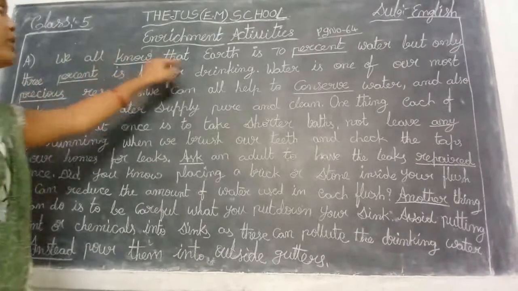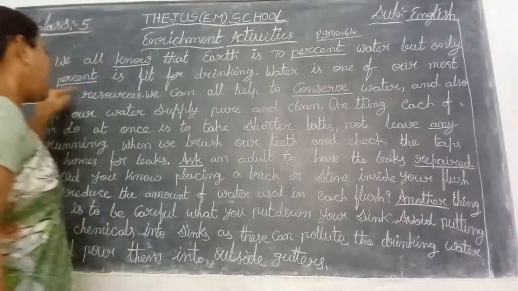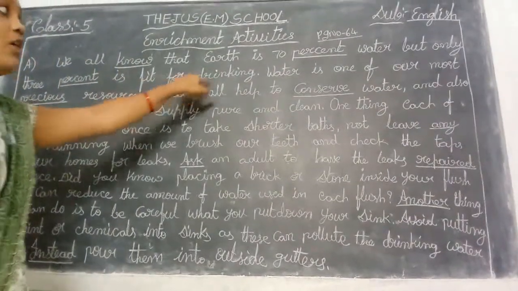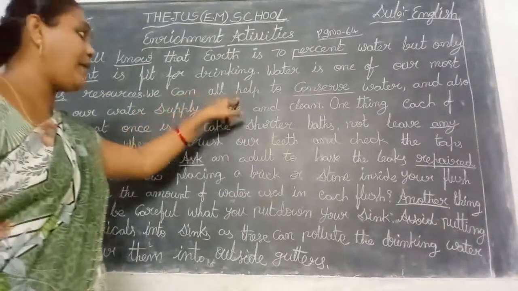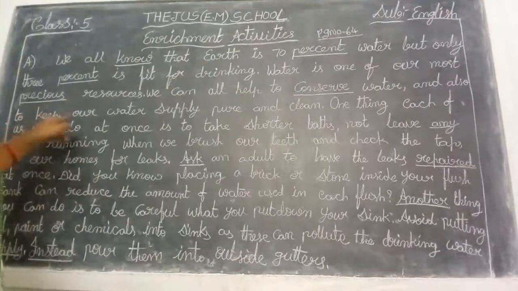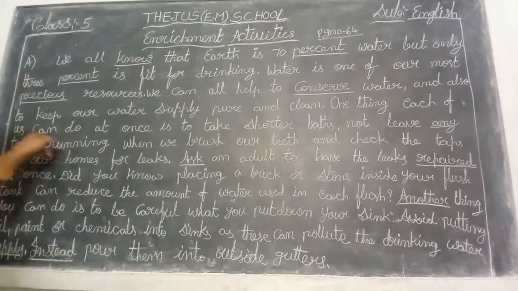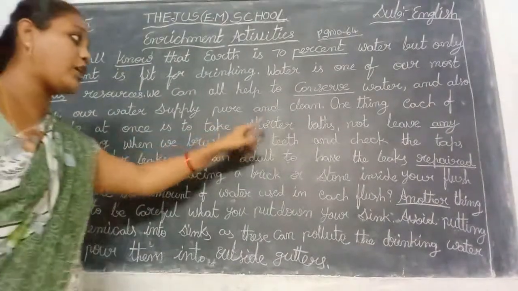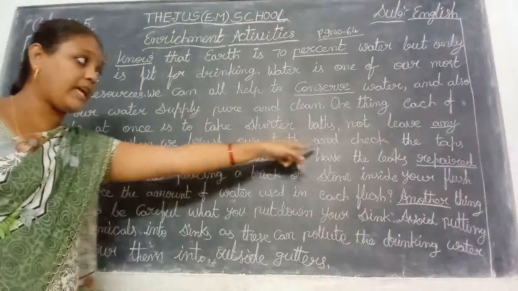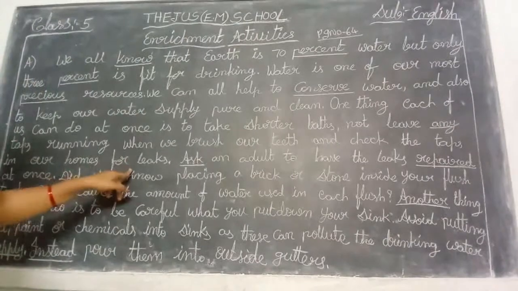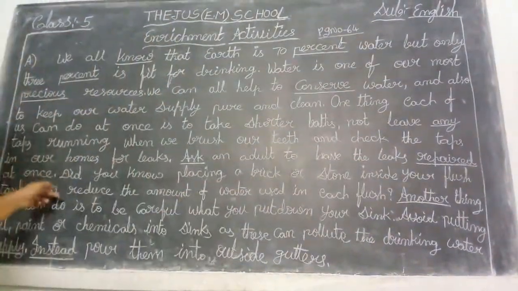We all know that Earth is 70% water, but only 3% is fit for drinking. Water is one of our most precious resources. We can all help to conserve water and also to keep our water supply pure and clean. One thing each of us can do at once is to take shorter baths, not leave any taps running when we brush our teeth, and check the taps in our homes for leaks. Ask an adult to have the leaks repaired at once.